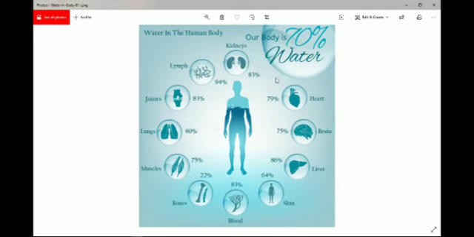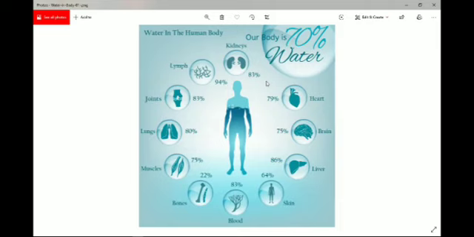Here in this picture, it shows that kidney contains 83% water, lymph contains 94%, and joints have 83% water. But if we sum up and average all these percentages of water present in different parts or cells of the human body, then we find that in a normal human body, there is 70% water.